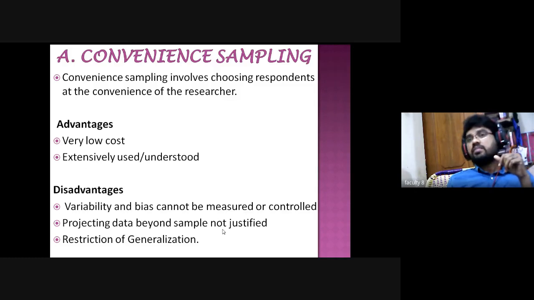The restriction of generalization. Sometimes there are restrictions to generalize our results. For example, if you take the farmers community and you belong to Andhra, farmers' problems in Andhra are different from Orissa, Bihar, and Telangana, because somewhere the problems are different. We cannot generalize to all the nation, all the states, right?